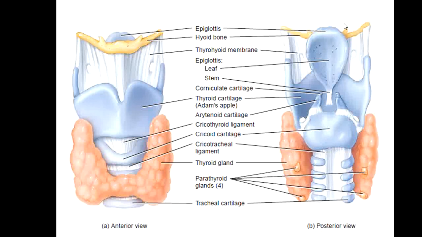But focus on the voice box. The voice box starts from this hyoid bone and ends at the cricoid cartilage. In this larynx, you can see that the epiglottis is there, the thyroid cartilage is there, the cricoid cartilage is there, and on the dorsal side you can see that the arytenoid cartilage is there. This is arytenoid cartilage. You cannot see the arytenoid cartilage over here on the frontal side, because the arytenoid cartilage is present on the dorsal side of the larynx, while the cricoid cartilage is present on the dorsal as well as the frontal side, while the thyroid cartilage is present on the frontal side.